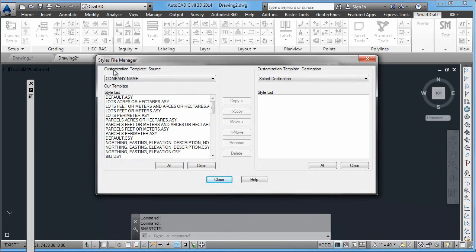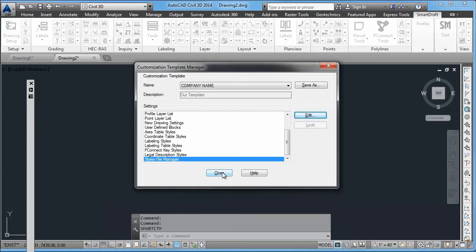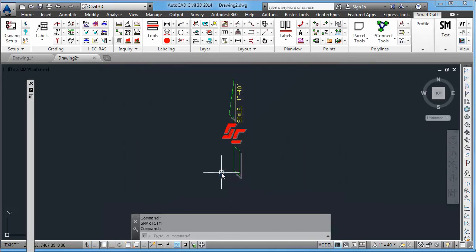Maybe you create them in the default and you want to move them from default over to your company standards, and you can move them over because you put them in the wrong place, and now you've created your company standards and you want to get them into the right location. So that is an introduction to Customization Template Manager.